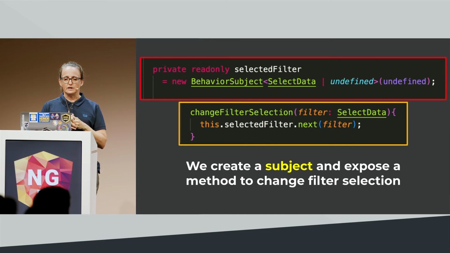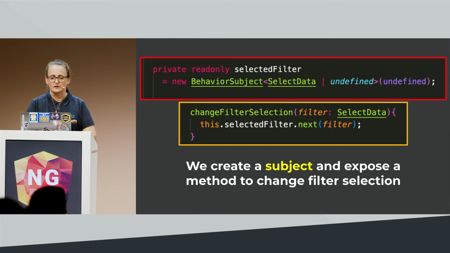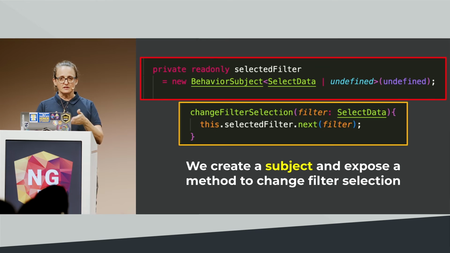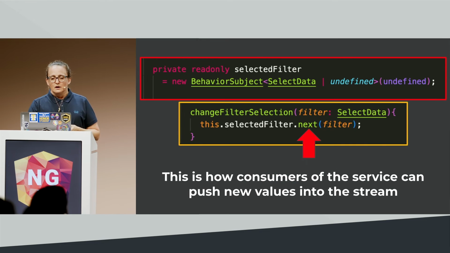We're going to create a new subject called selected filter, and it's just going to be single selection values, right? It's a behavior subject again, because even if it's undefined, I need there to be an initial value. I'll explain that in just a second. Then we're going to expose a public method on the service to allow our components to call next. This is how our components can push data into that stream.